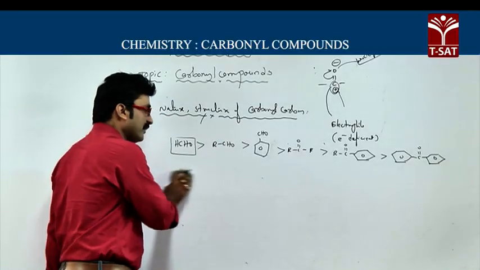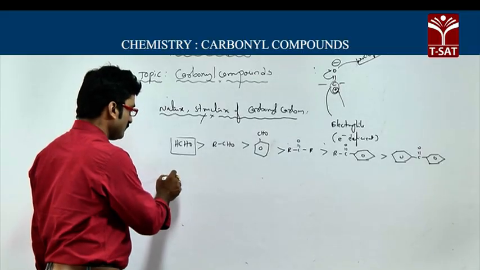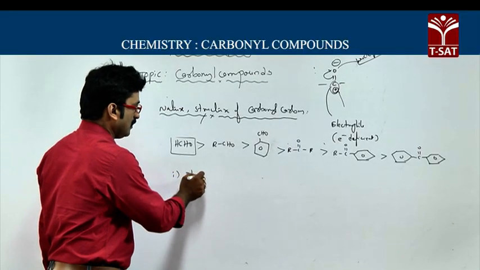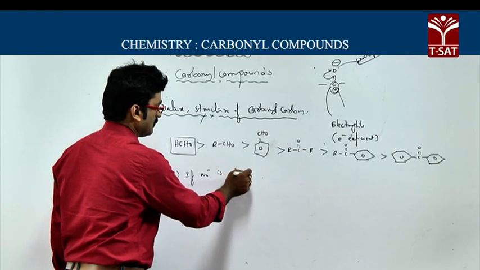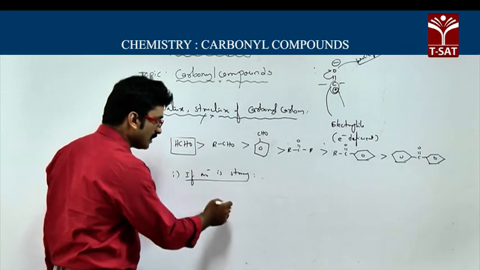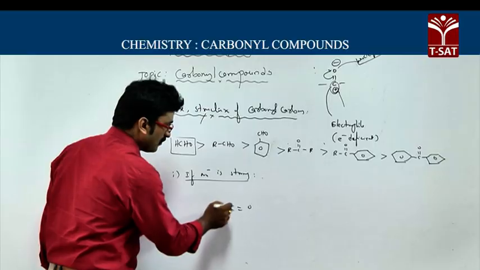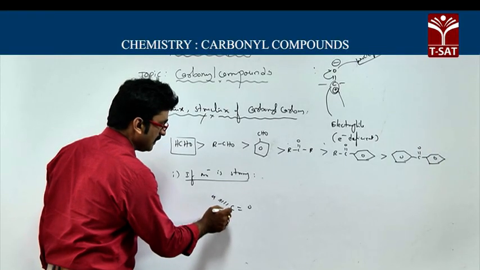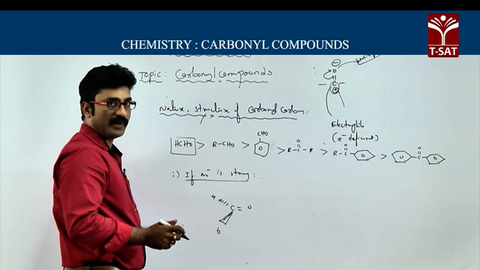Now, if this nucleophilic addition reaction takes place in the presence of a strong nucleophile, then you know that the carbonyl carbon, C double bond O, has a trigonal planar shape.